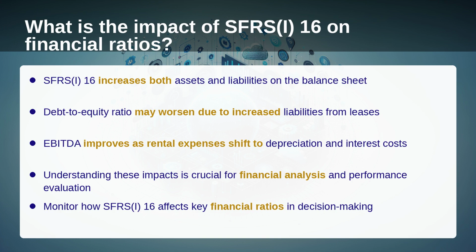What is the impact of SFRS I-16 on financial ratios? SFRS I-16 impacts financial ratios by increasing both assets and liabilities on the balance sheet. Commonly affected ratios include the debt-to-equity ratio, return on assets, and EBITDA. While debt ratios may worsen due to increased liabilities, EBITDA often improves since rental expenses are replaced by depreciation and interest. Understanding these impacts is crucial for financial analysis and performance evaluation.